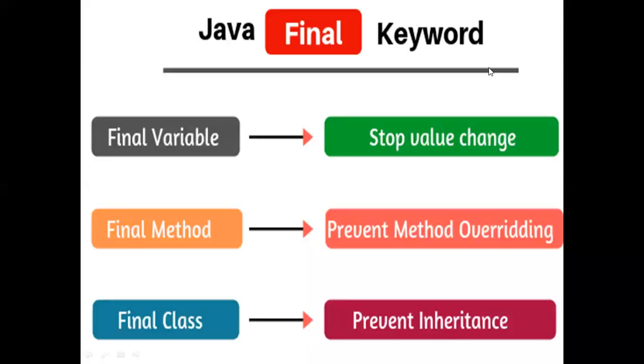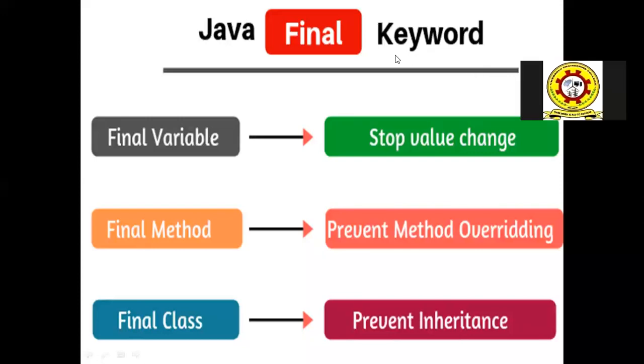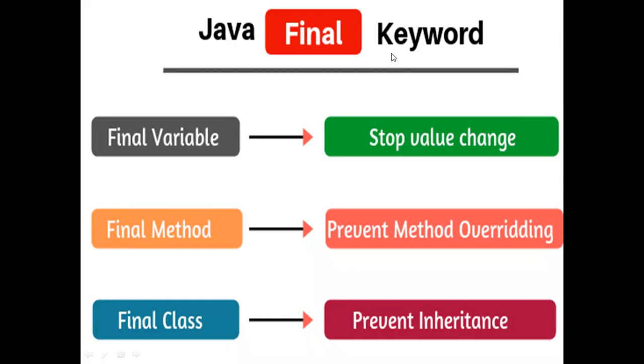The final keyword can be used in three ways. It can be used before a variable, before a method, and before a class. If we use the final keyword before a variable, then the variable will become constant. If we use it before a method, then we can prevent method overriding. And when we use the final keyword before a class, we can prevent inheritance.